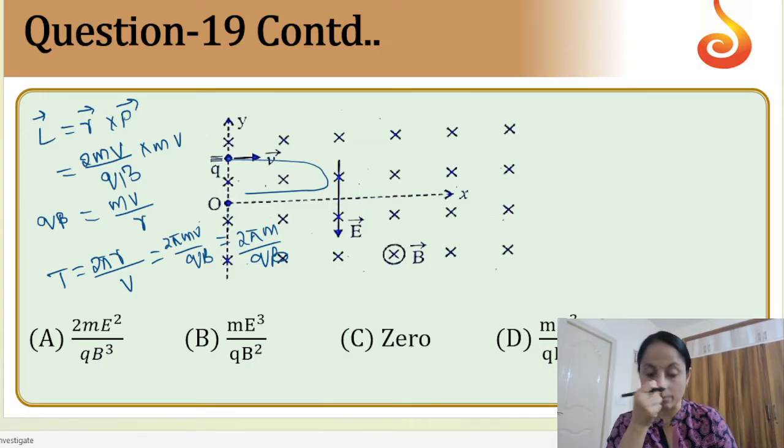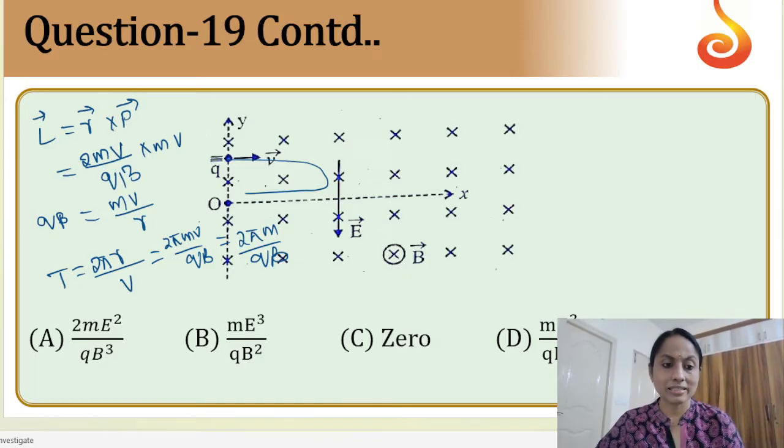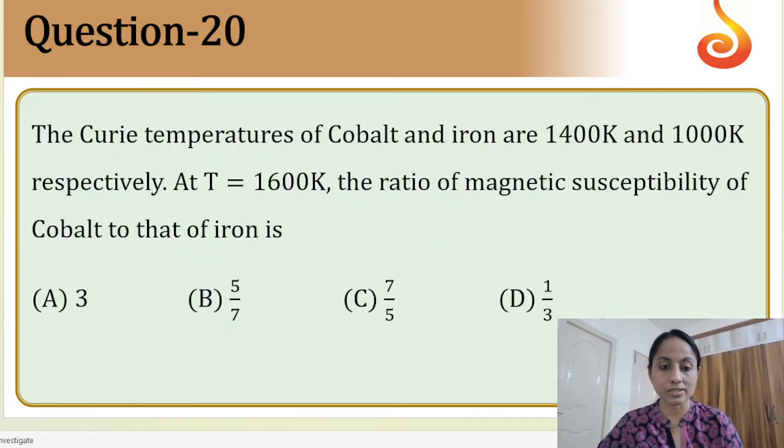Here there is a small problem. I think the options are not matching, so there is an ambiguity in this question. Anyway, you will be given detailed solution. This is what I am getting. So this is the question, there is a little ambiguity. The options are not matching for this. Okay, let us go to question number 20.